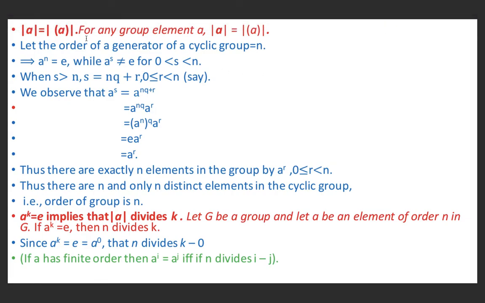Let the order of generator of a cyclic group be n. And this implies a raised power n equal to e. Because order of a is n, it means n is the least positive integer for which a raised power n is equal to e. Suppose 0 is less than s is less than n, then a raised power s cannot be equal to e by definition of order of an element.